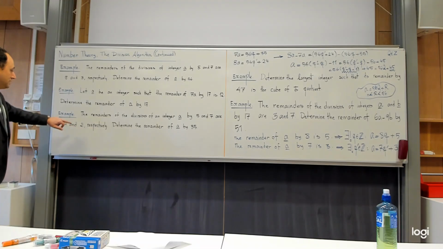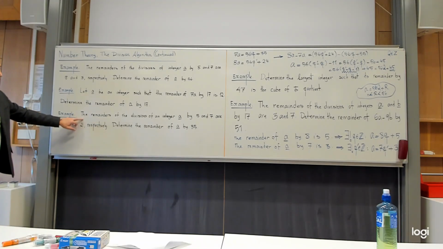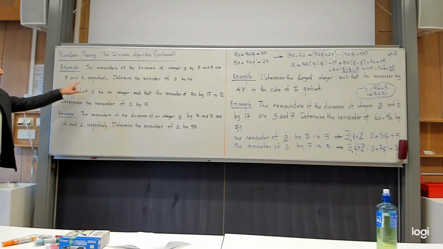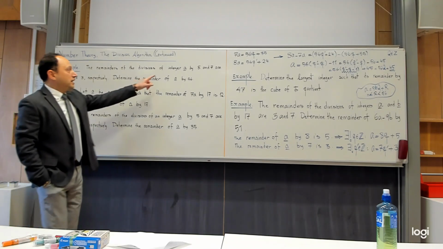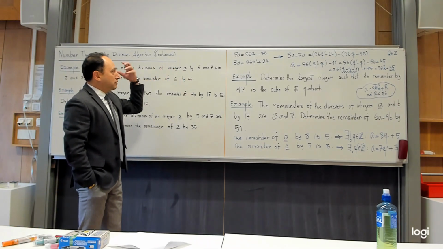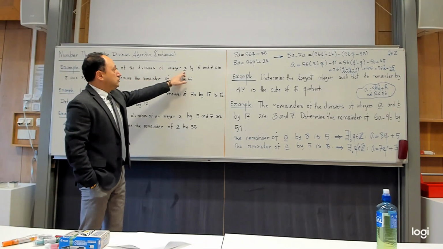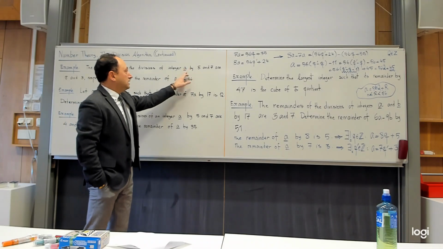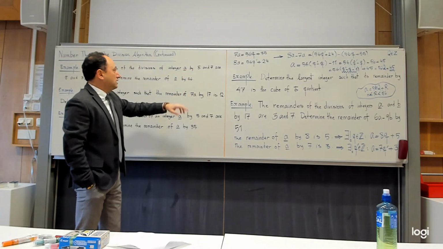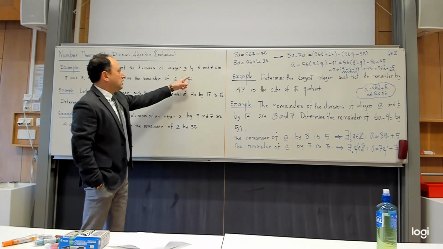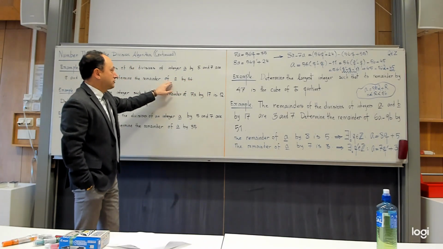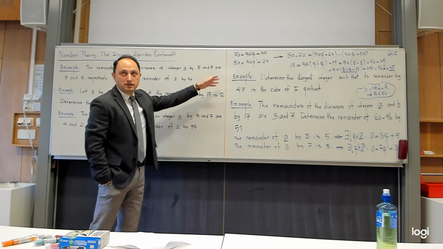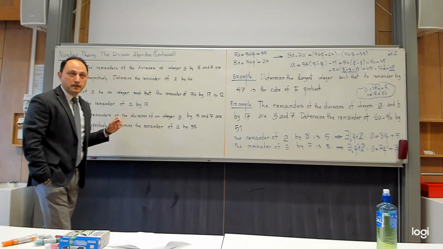So you see, this problem here is very close in nature to this problem, but there are some subtleties that you will face here. Because that's the same story, yes? If I give you, so that is the general question. If I give you the remainder of a number by two numbers, then I ask you what is the remainder of that number by the product. In principle, we were able to answer it for these particular numbers 8 and 7, yes?